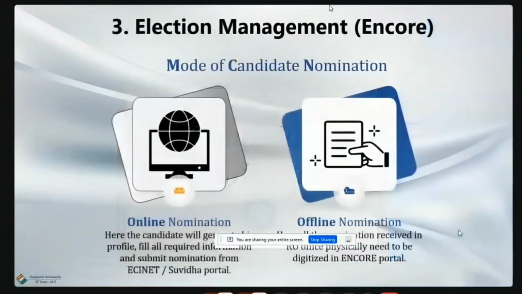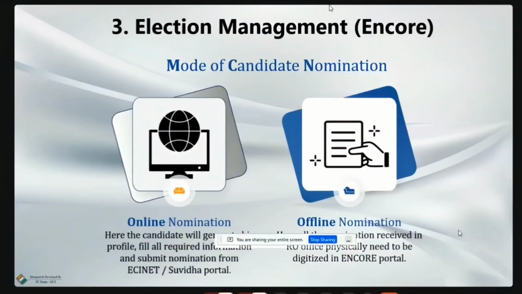So for candidate nominations, we have two types of nomination. One is online nomination and one is offline nomination. It was there in the previous elections also. But what we are seeing is that these online nominations will be very rare, maybe one or two in the whole state. But we cannot assure that this time also it will be like that, because many may try to apply through online nomination, especially independent candidates. And we also have to look very carefully at whether any online nomination has come to the Encore portal or not.